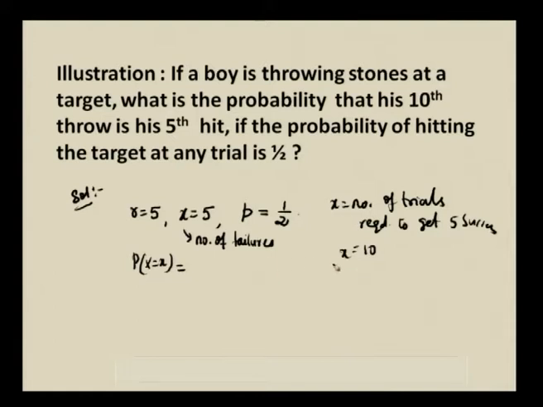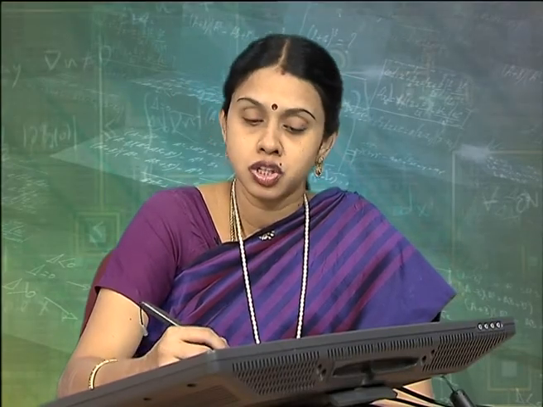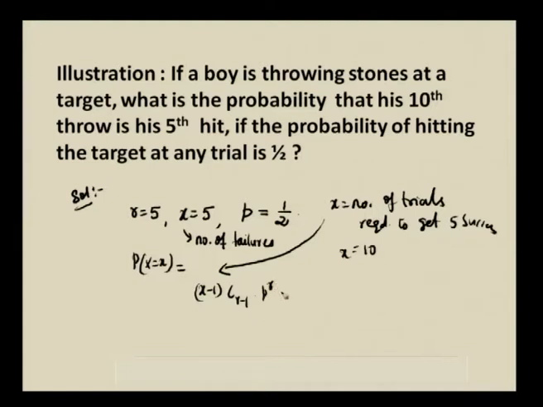In this format, the probability mass function, if x is representing the number of trials, then I should use the second format of negative binomial distribution, that is x minus 1 C r minus 1 p power r q power x minus r. What is x here? X is 10. Here x is representing number of failures, then x is equal to 5. If x is representing number of trials required to get 5 successes, we shall take x is equal to 10.